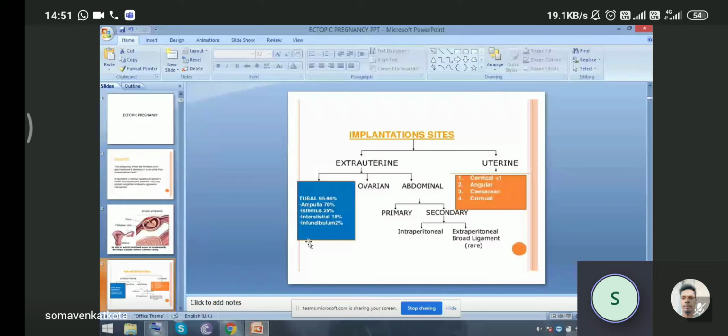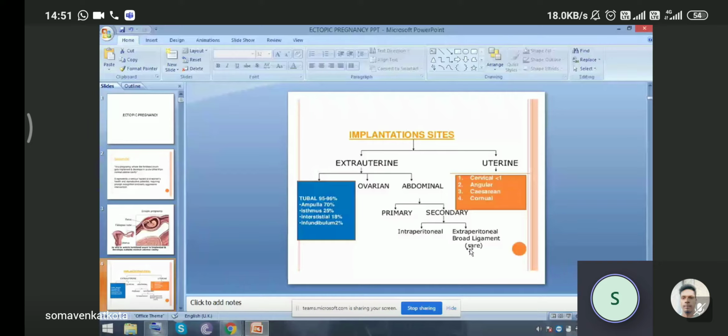Other than that is ovarian, and the third one is abdominal. Abdominal is further divided into primary and secondary. The secondary type may be intraperitoneal or extraperitoneal, which occurs in the broad ligament. And it is very rare to see an extraperitoneal ectopic pregnancy.